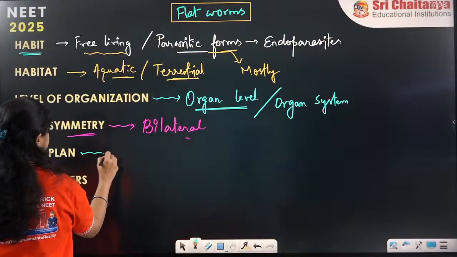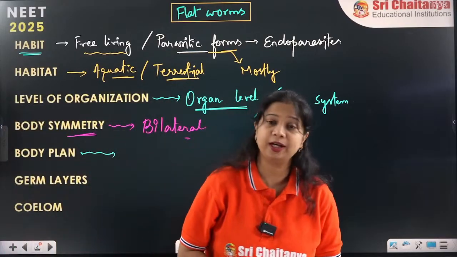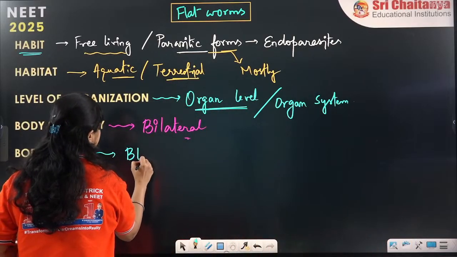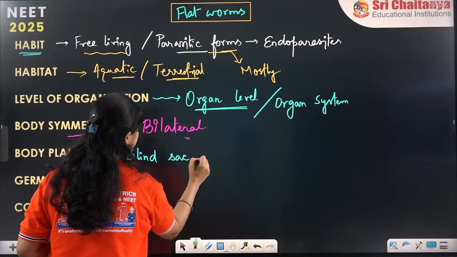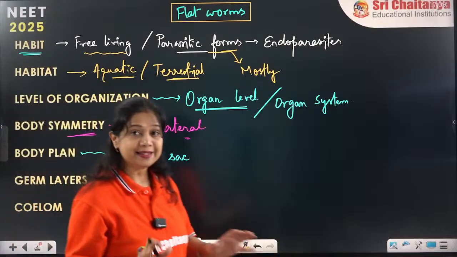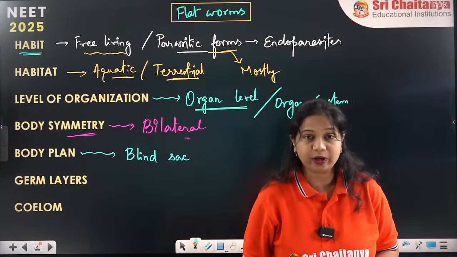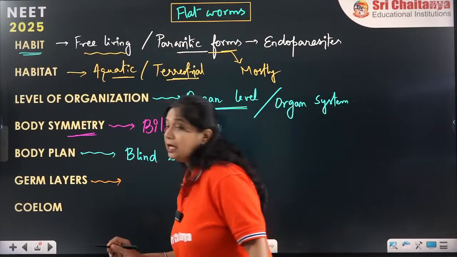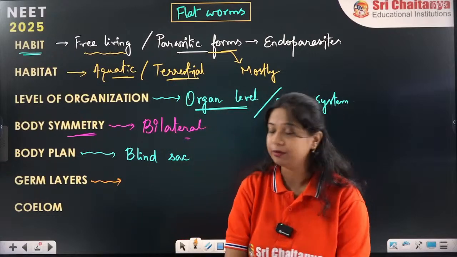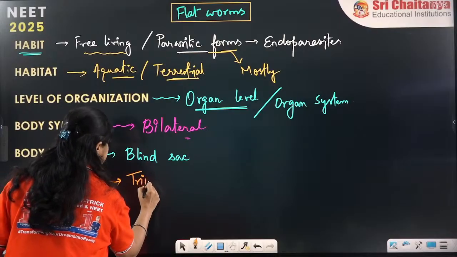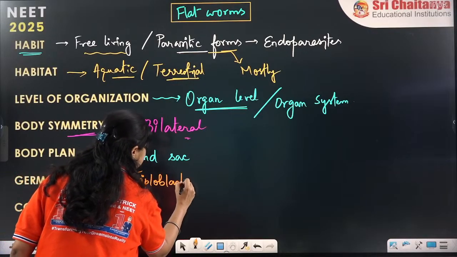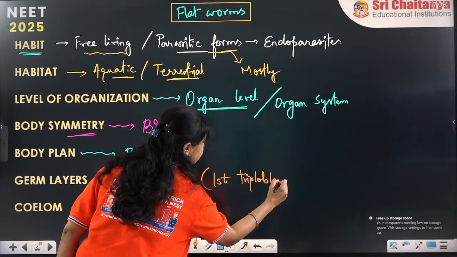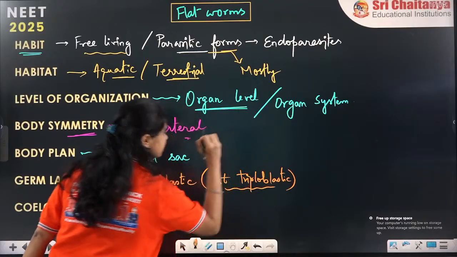Body plan. Which type of body plan is it? The body plan will be again the blind sac body plan. It has blind sac body plan. There is only a single opening present. It has no separate opening for the process of egestion. Next it is germ layers. It is the first triploblastic organism. Remember, it is triploblastic. First triploblastic organism is this. So they are the first triploblastic organism.